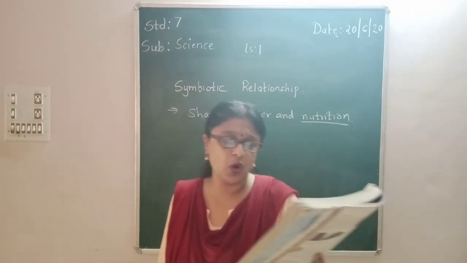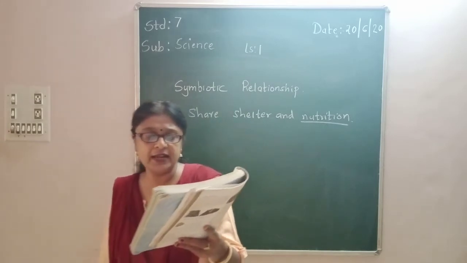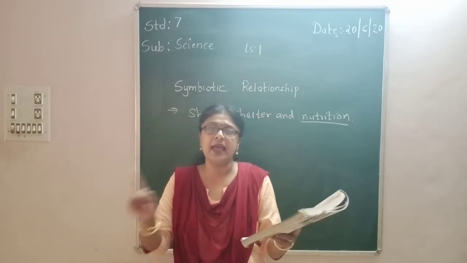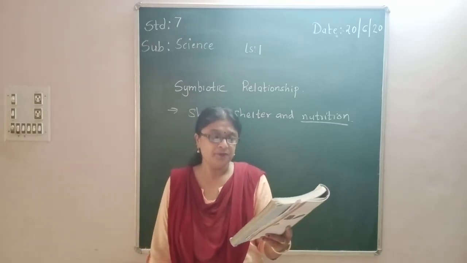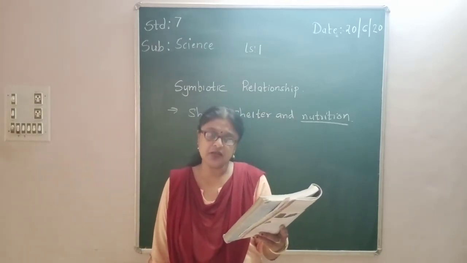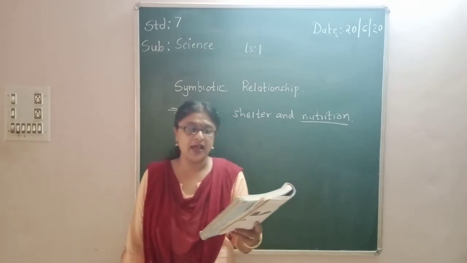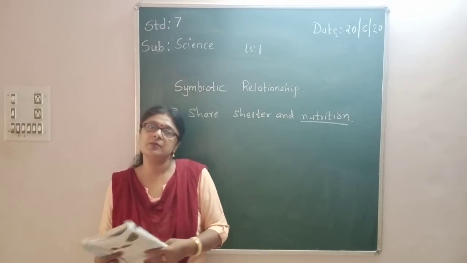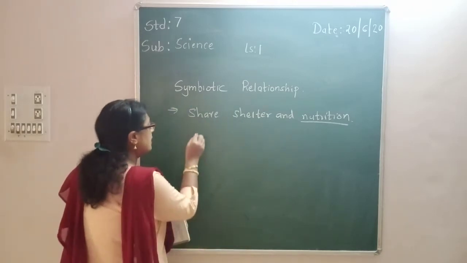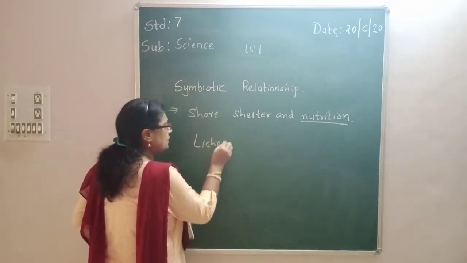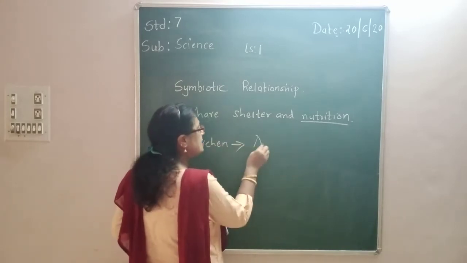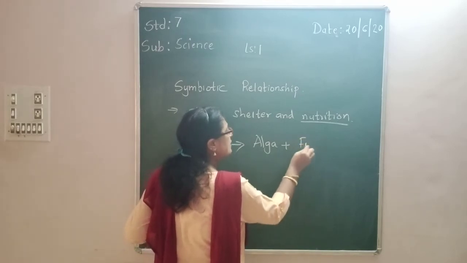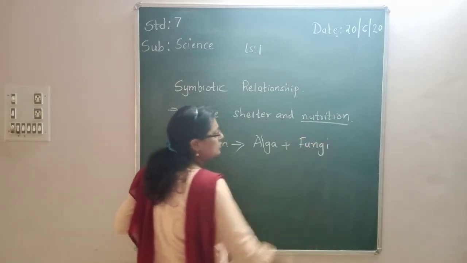In organisms called lichens, a chlorophyll containing partner, which is an alga, and a fungus live together. Algae and fungus, they live together. The fungus provides shelter, water and minerals to the alga, and in return the alga provides the food which it prepares by photosynthesis. In a plant named lichens, what is present? Alga is present, and what else is present? Fungus is present, or fungi is present.